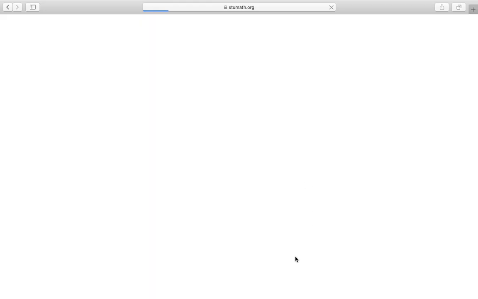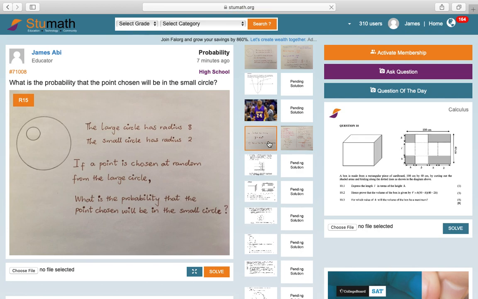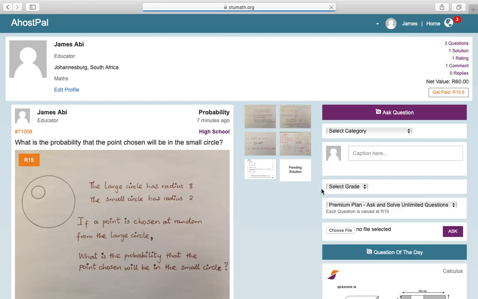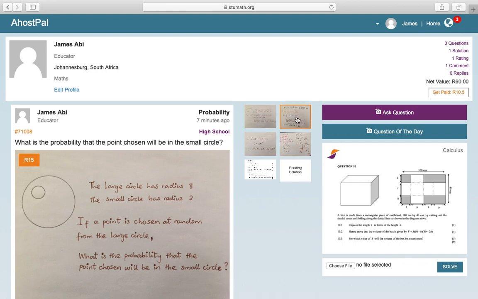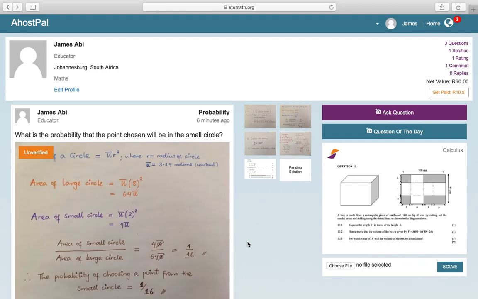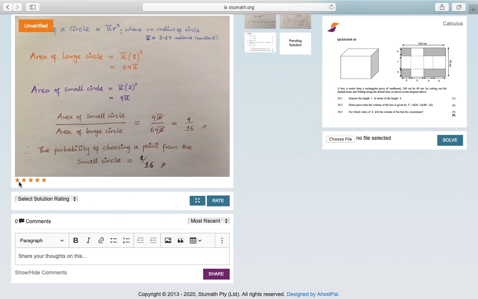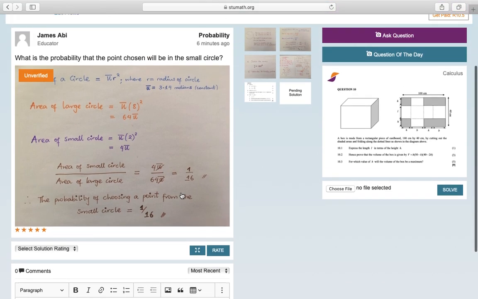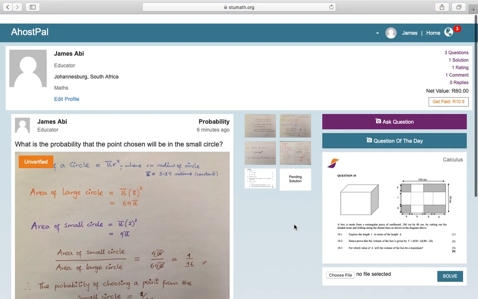If I were to access that very solution, I would see the way it's been rated. So I'm going to go back to my profile and click on that solution, and as we can see, that's the 5-star rating over there. So you can rate solutions and questions as much as you like.